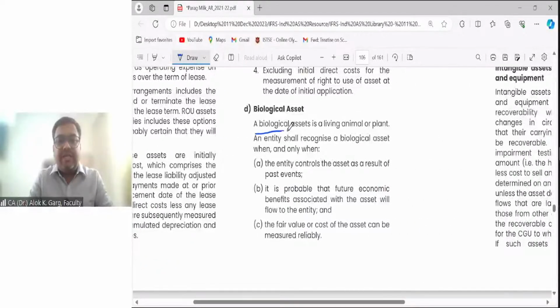A biological asset is a living animal or plant. Does it sound familiar? Is it something which is heard or is it something which is blank?